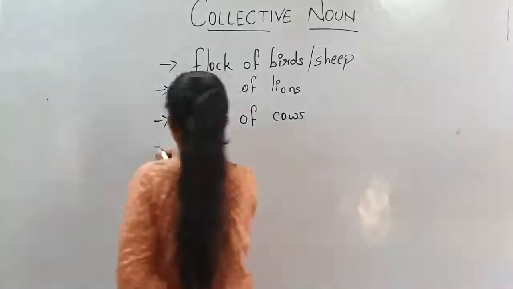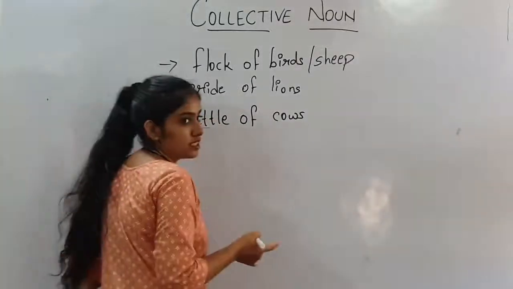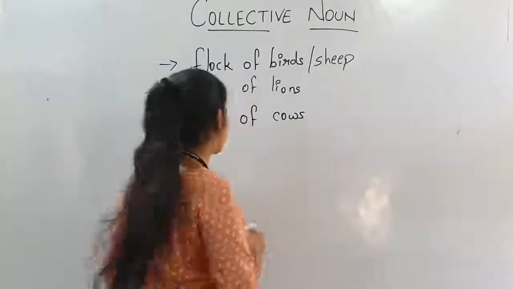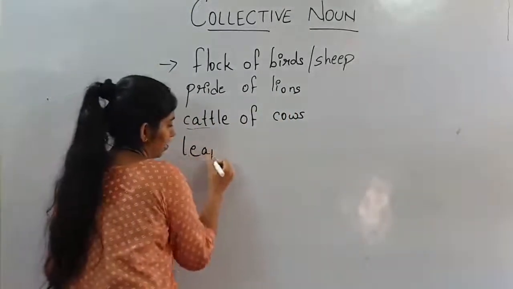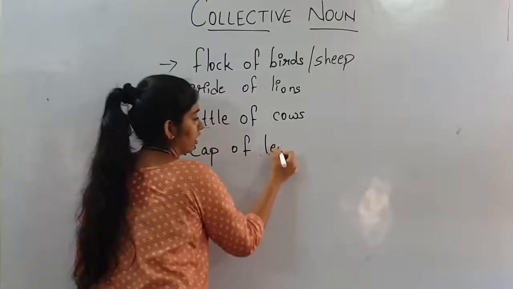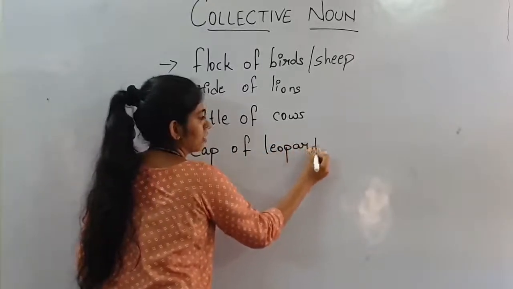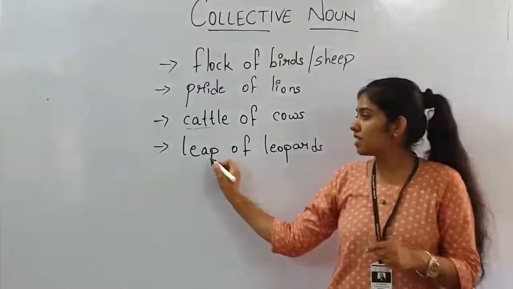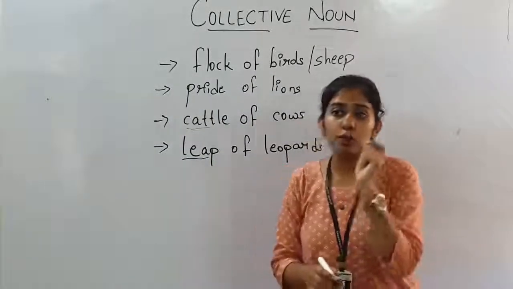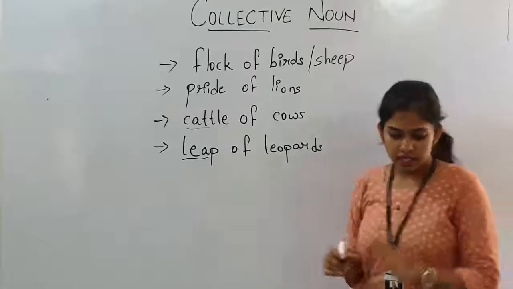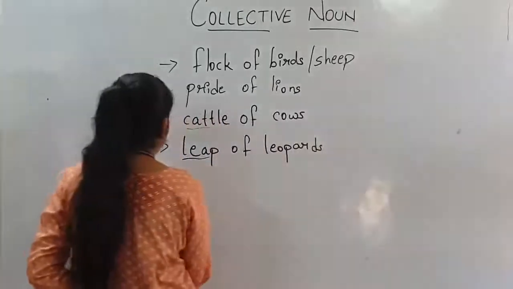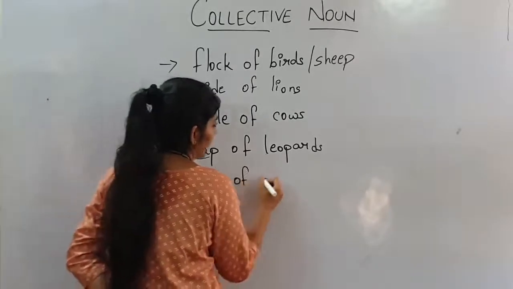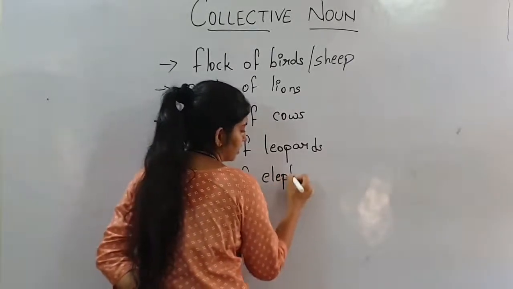Now, for leopards, which word will we give to the group of leopards? We will give the word leap. Leap of leopards. Leap is a word which we give to the group of leopards. Now, for elephants, we will give the word parade. Parade of elephants.